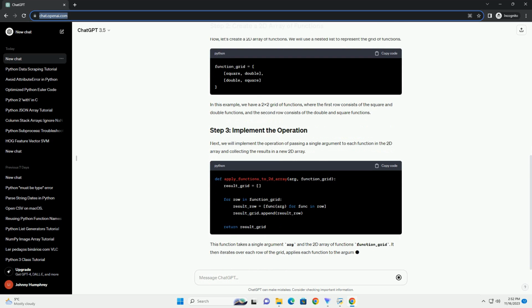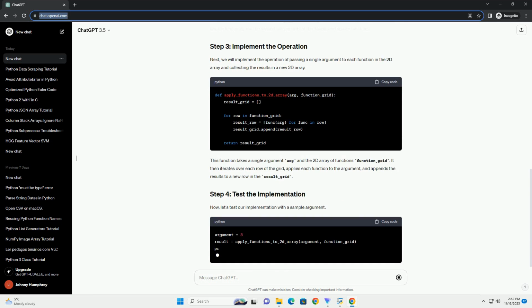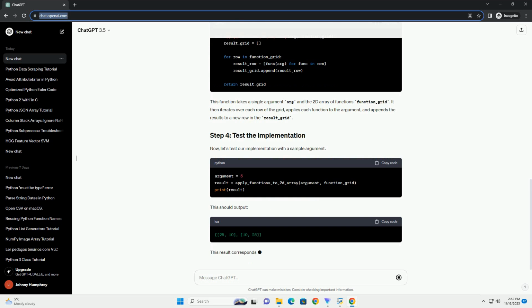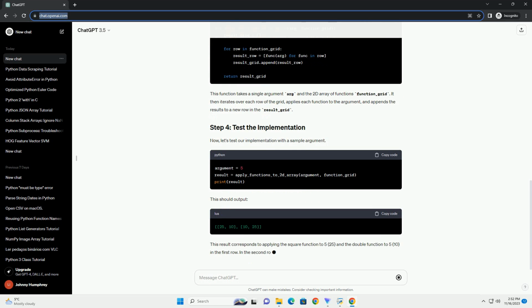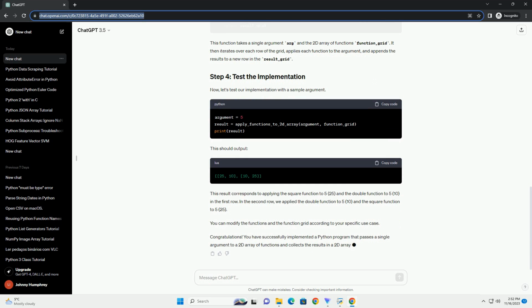Make sure you have Python installed on your system. You can download it from python.org. Save the above code in a Python file, example function_array_example.py, and run it using the command. You have successfully learned how to pass a single argument to a 2D array of functions and obtain the results in a 2D array of the same size.